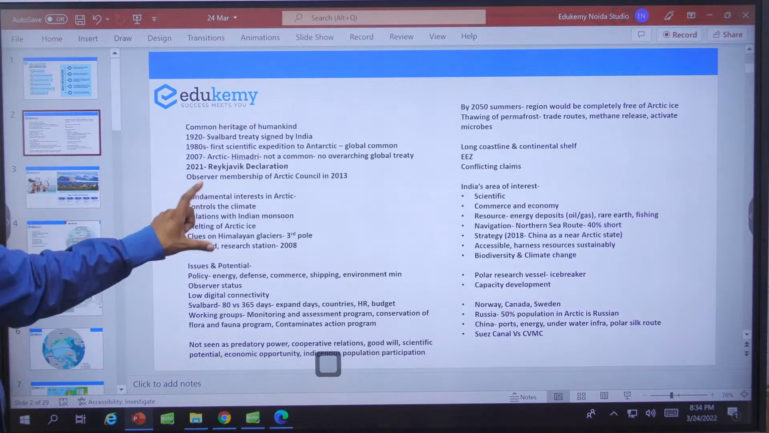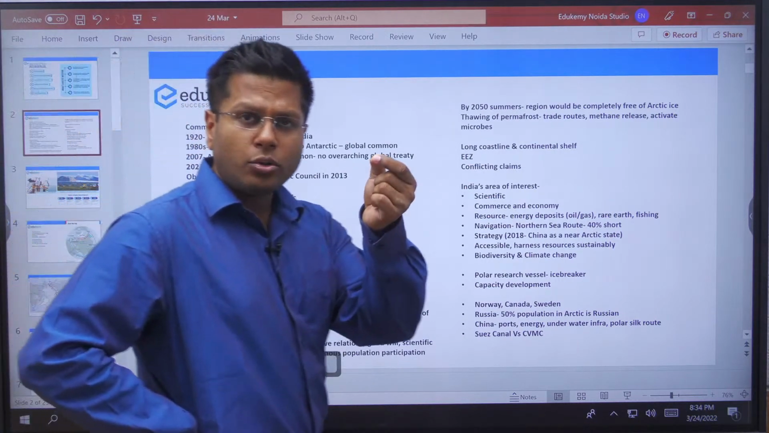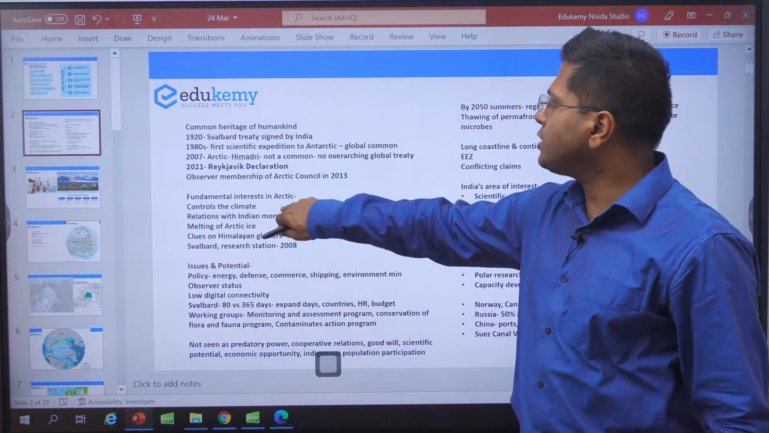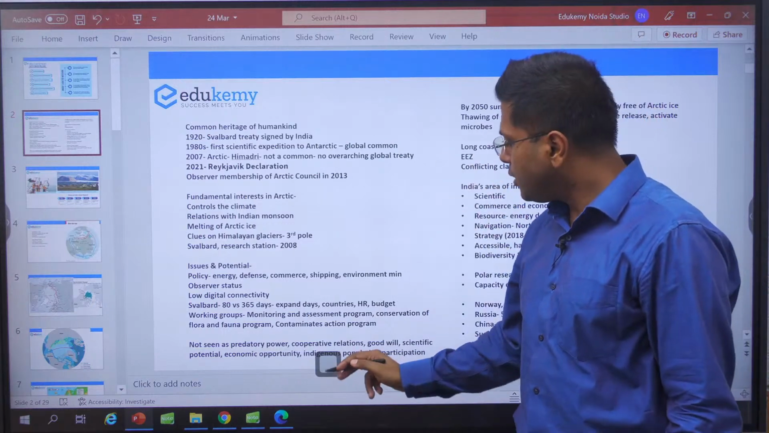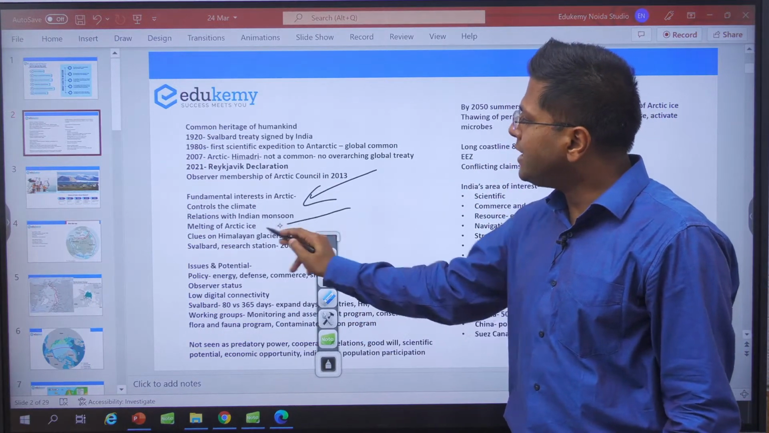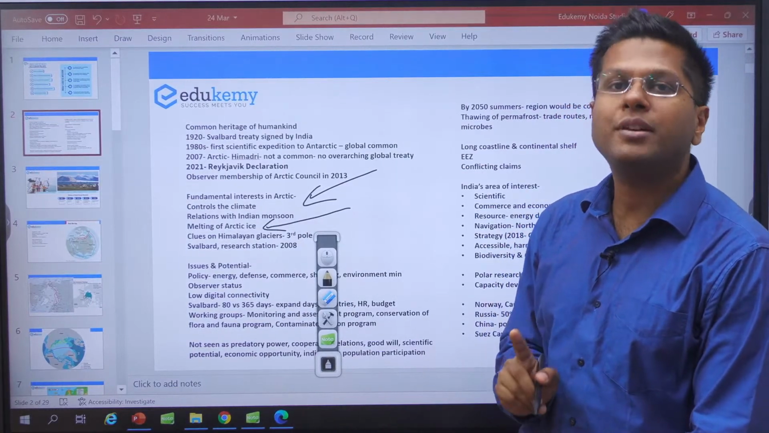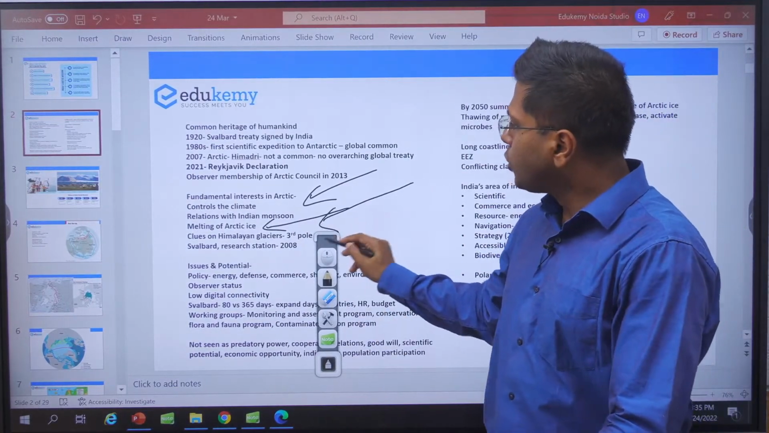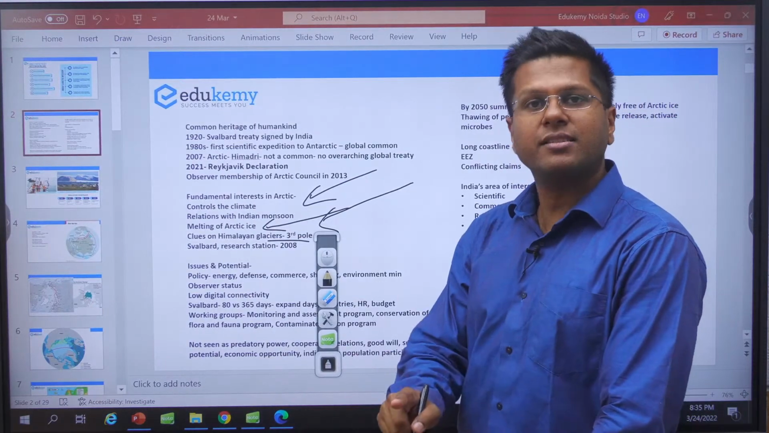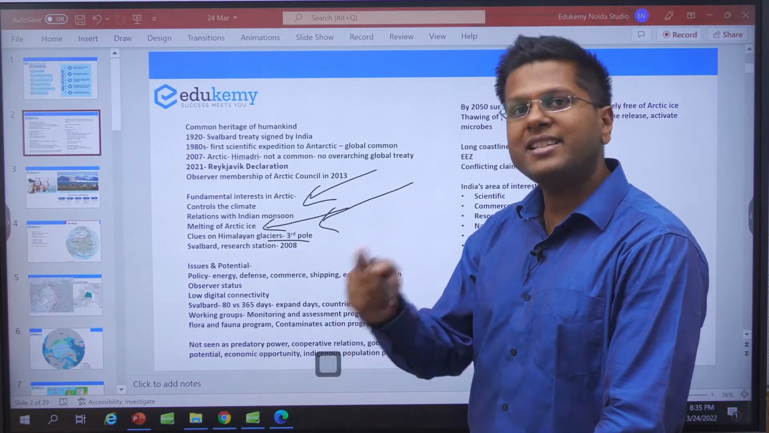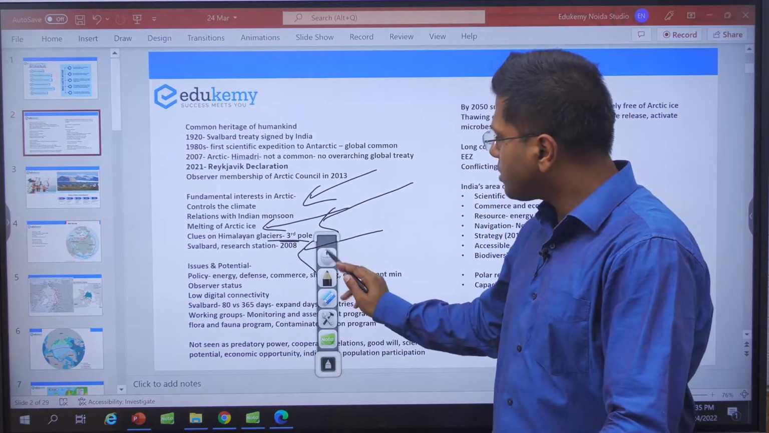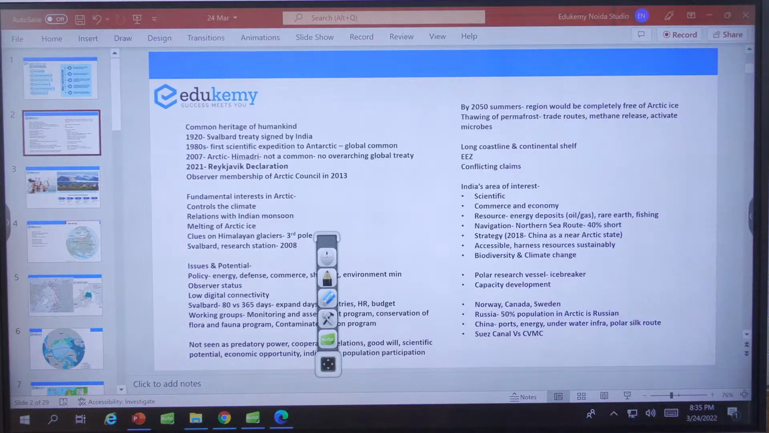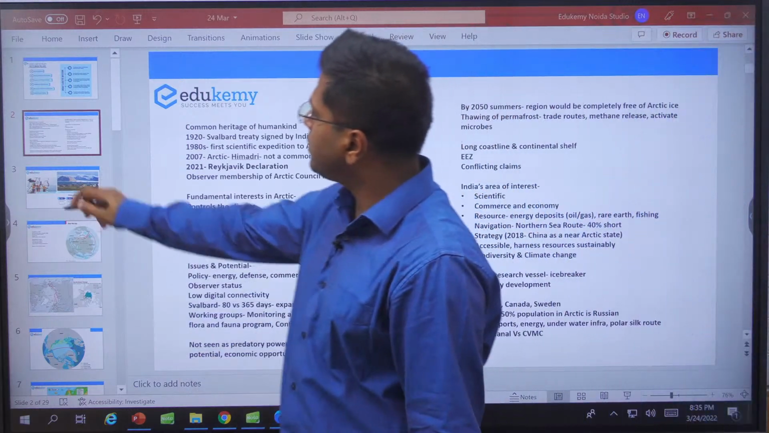So the fundamental interest of India in the Arctic: Arctic controls the climate to a certain level, right? Relations with the Indian monsoon. It is established that there are certain relations which we do not know exactly, but they need to be studied. The melting of Arctic ice is also going to increase the sea level in the Indian Ocean region. Clues about Himalayan glaciers: when the Arctic melts, slowly and steadily, the Himalaya will also melt. It will give hints about how the glaciers melt, what happens in the future. And this is why we established some research stations right in the Arctic area, right? So this is an update.